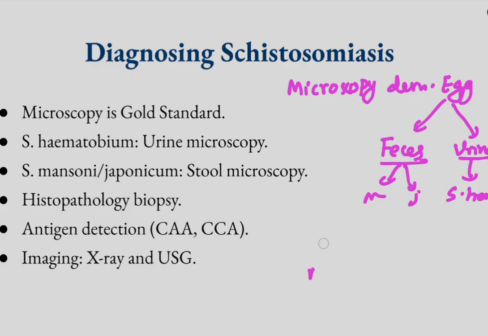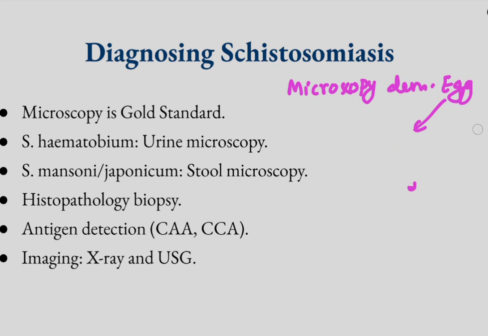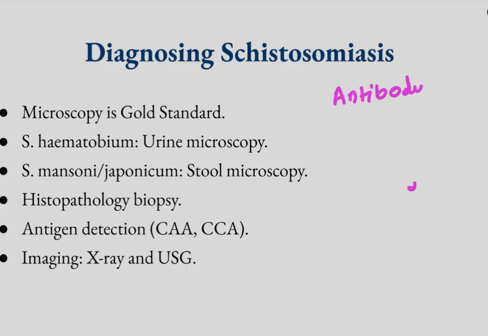Okay, and also we can do serology. In serology, we can do antibody detection by ELISA or immunofluorescence test.